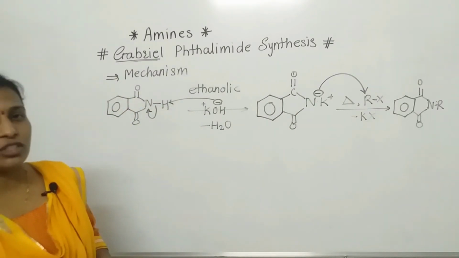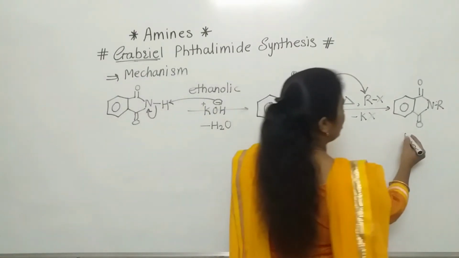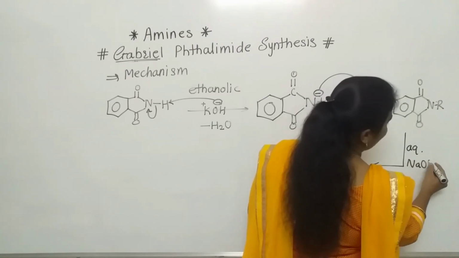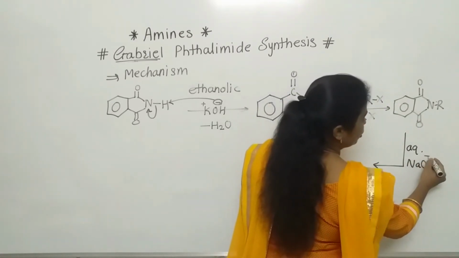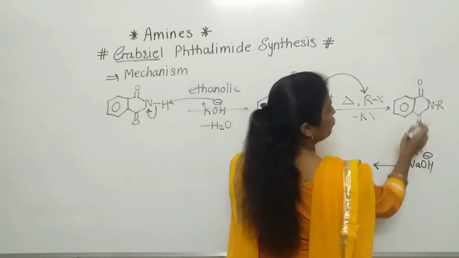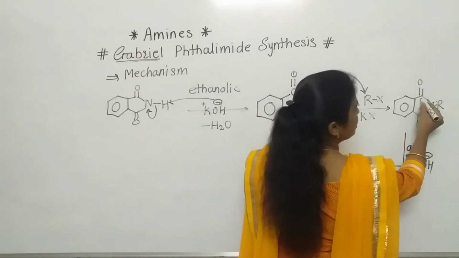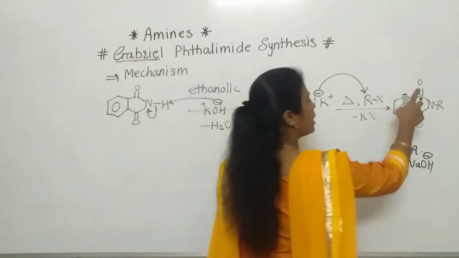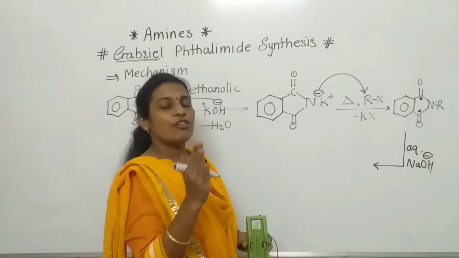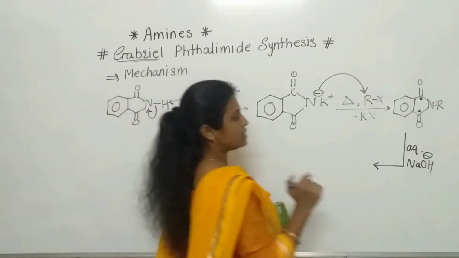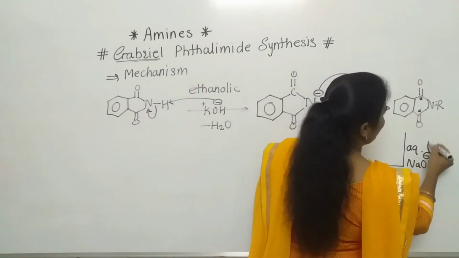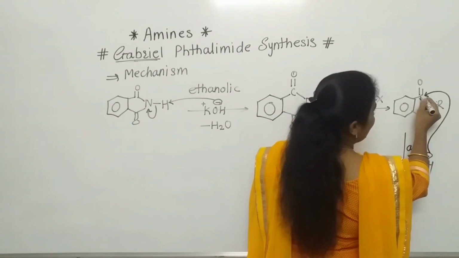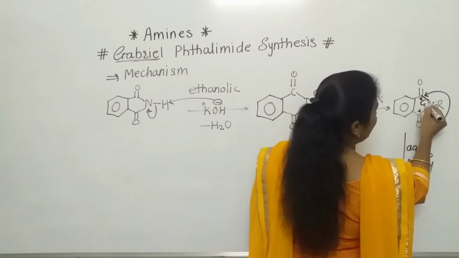Now the third step, which is a somewhat long step. In that, alkaline hydrolysis takes place with aqueous NaOH. OH carries a negative charge, so OH minus will attack on this carbonyl carbon. There are two possibilities, but the same reaction takes place on both carbons, so we follow one, and similarly the second will take place. Now see here, this OH minus will attack this carbon, then this carbon-nitrogen bond will be broken.